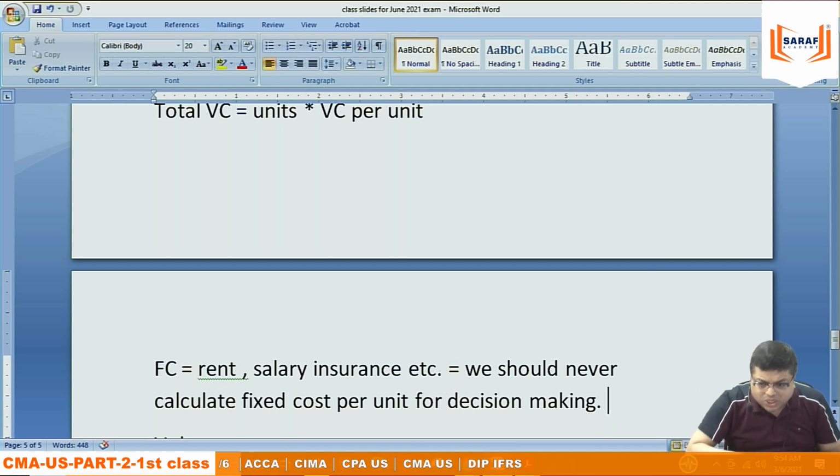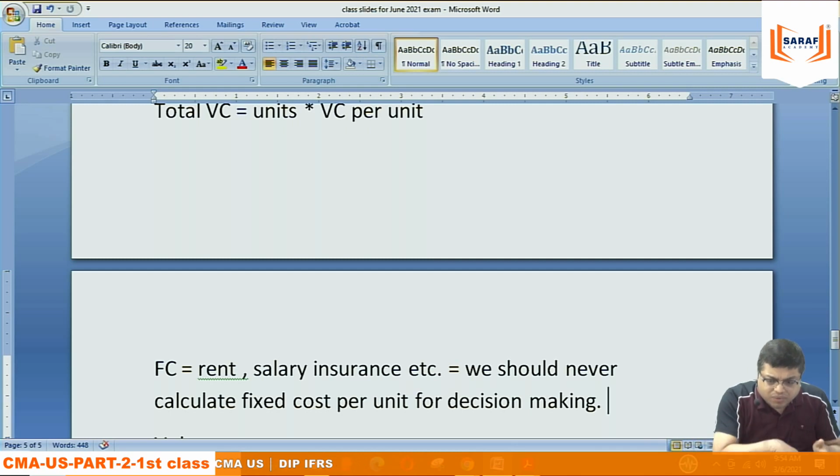So if a new student joins, is there more rent? No. If the number of students becomes 499, is there a decrease in rent? No. Fixed costs are not per unit. They remain constant in total. So whenever we are taking decisions in life, ignore fixed cost. Don't consider fixed cost. Fixed cost is not relevant in decision making.